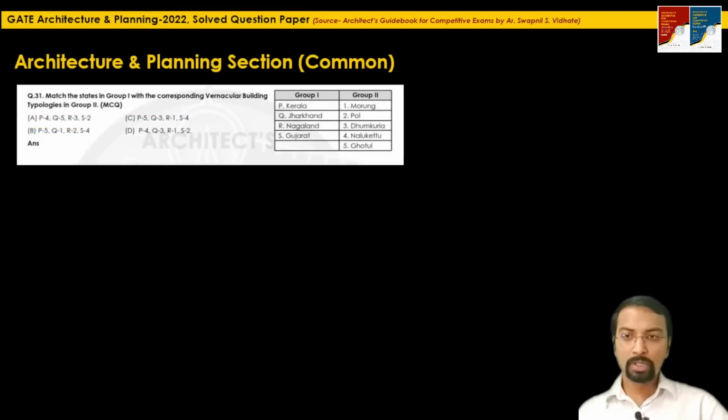The next question, again a match the pair question. Match the states in group 1 with the corresponding vernacular building typologies in group 2. What is given in group 1? These are the states: Kerala, Jharkhand, Nagaland, Gujarat. Group 2: Morung, Pol, Dhumkuria, Nalukattu and Gotul.